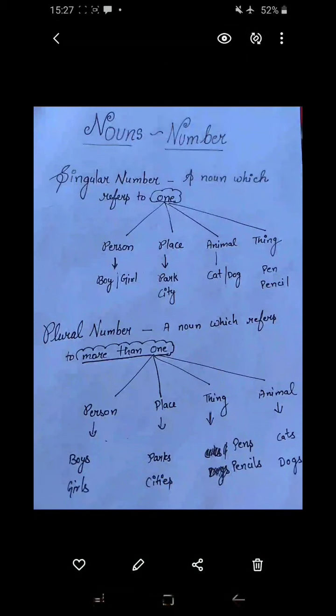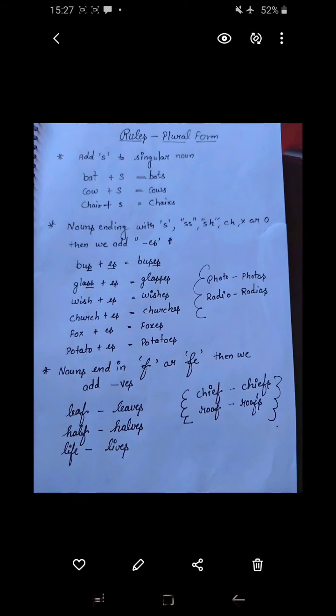This is the definition of singular noun and plural noun. Now, rules. There are some rules that we have to follow while making singular nouns into plural nouns. So, if we talk about bat, we can make it plural by adding only s. It becomes bats. Cow, we add s, it becomes cows. Chair becomes chairs.